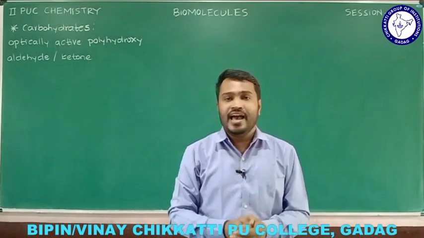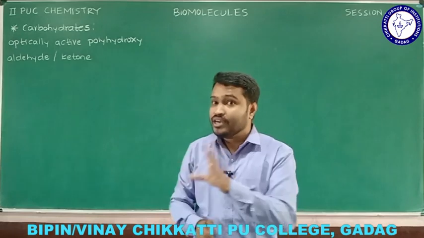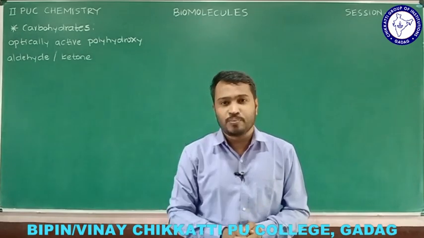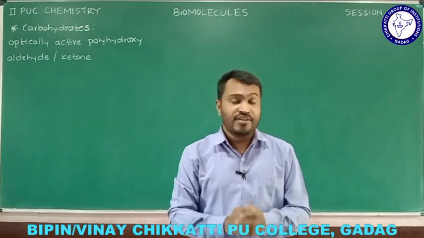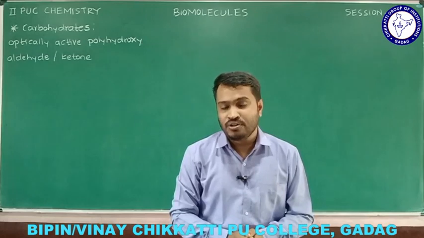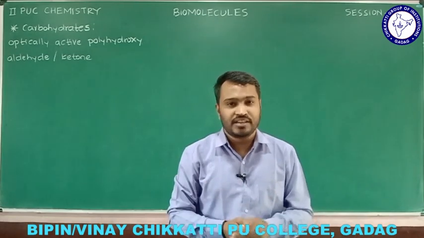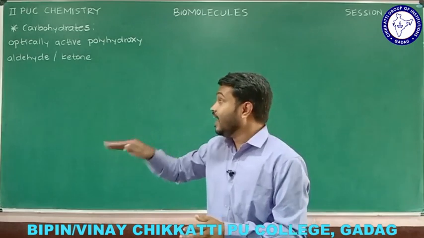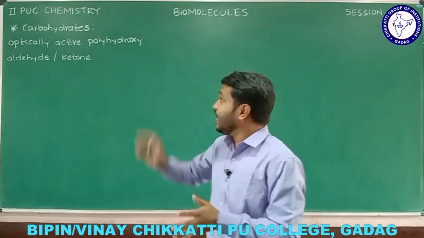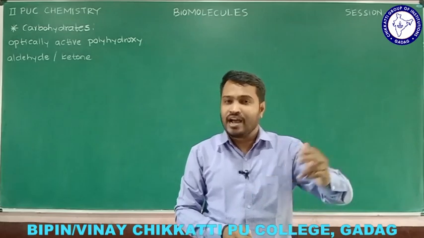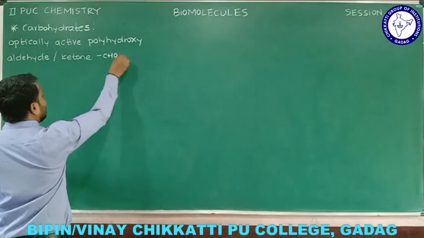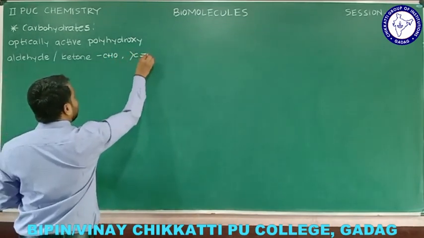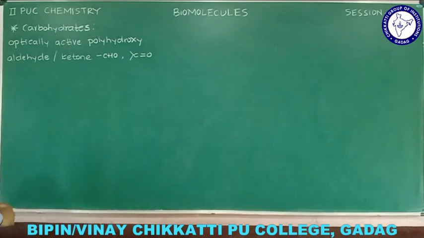Carbohydrates are optically active. And I have written polyhydroxy: in the structure of carbohydrates we observe many OH groups, not just one. Apart from the many hydroxyl groups, you may get either an aldehyde or a ketone. Either the CHO group, that is aldehyde, or a C double bond O where the substituents are R and R, that is ketone.